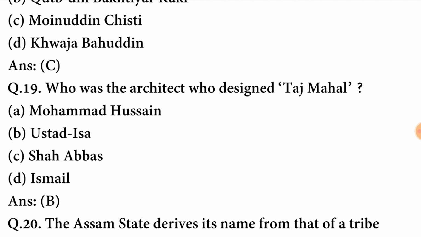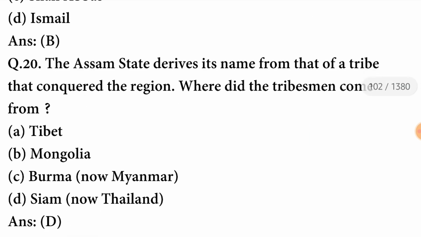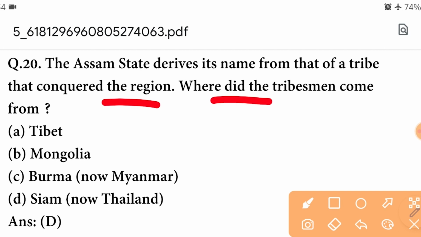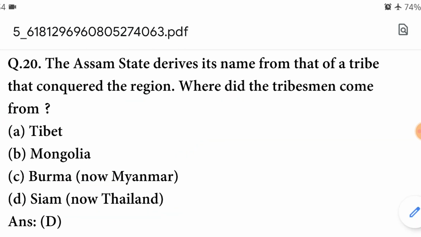Next question. Who was the architect who designed the Taj Mahal? The architect was Ustad Isa. B option is correct here. The Assam state derives its name from that of a tribe that conquered the region. Where did the tribesmen come from? The tribesmen came from Siam, that is now known as Thailand. D option is correct here.